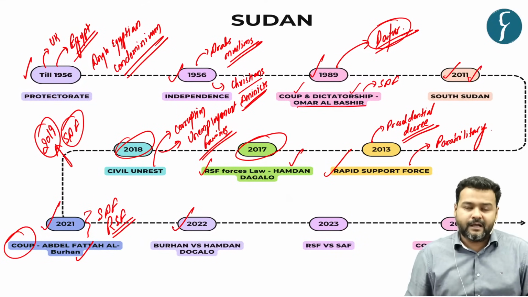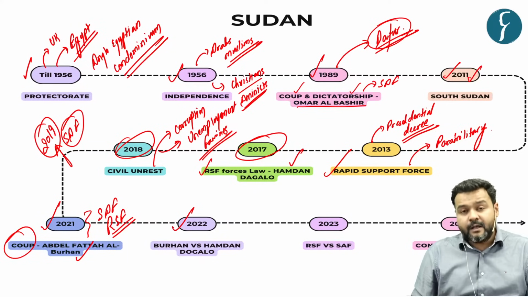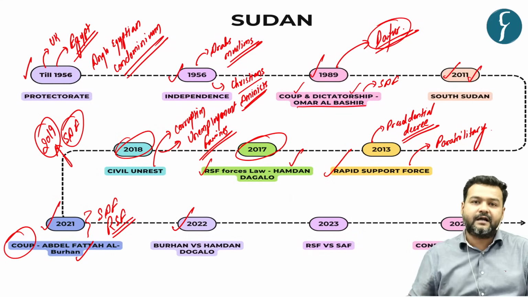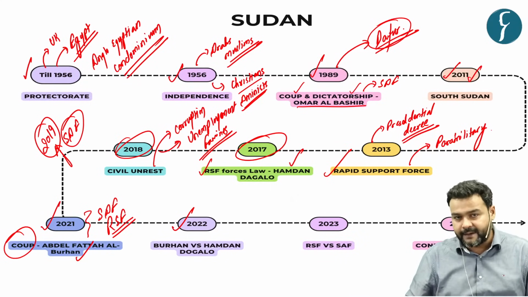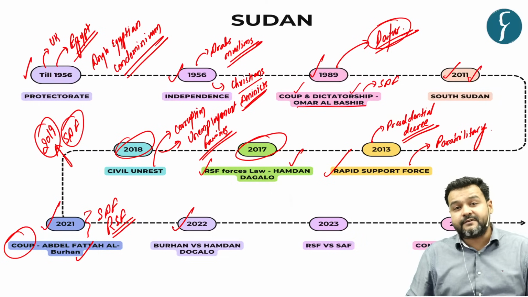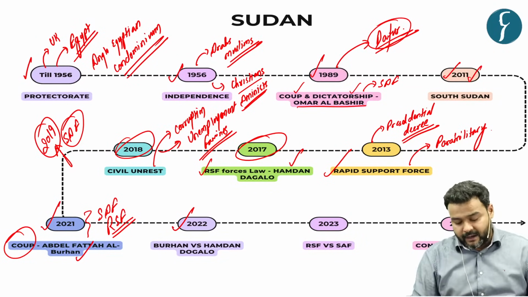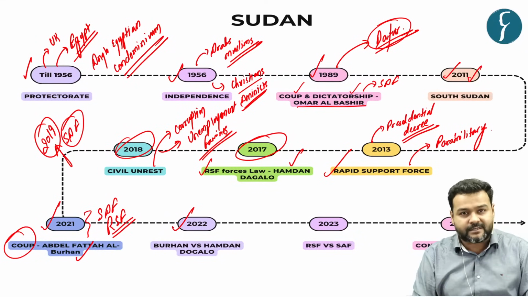They were moving together in removing the civilian government. The problem started when the civilian population and civilian leaders continued their demand of bringing the democratic setup back. Now, there were several plans. Both the commanders, that is Al Burhan and Hamdan Dagalo, were on the same pedestal.